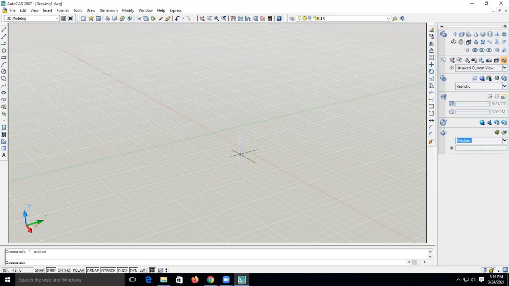Okay, so we have set the units. Let's draw. Today I am going to draw only one simple object, and I will show you how to draw it and how to make that STL file format so that we can print that particular object.